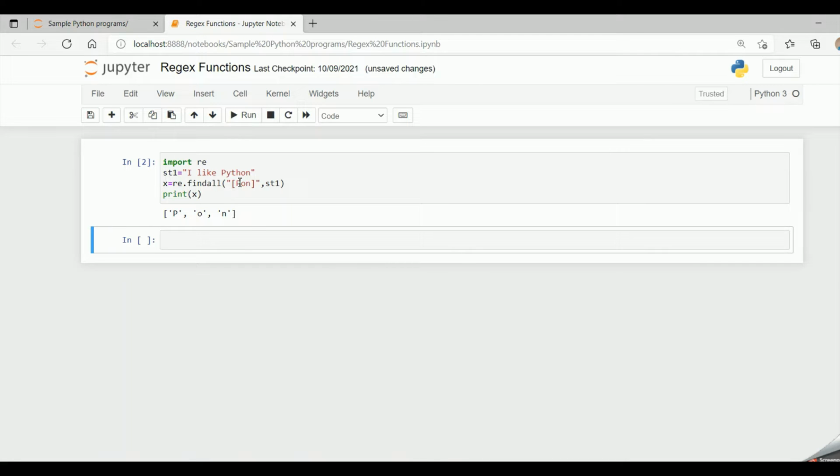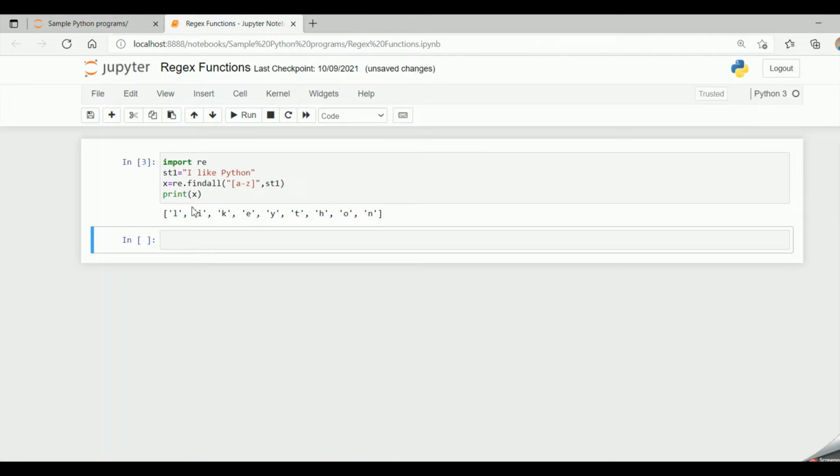Now if I give a range from a to z, it won't give the capital I because I've specified small a to z, and it won't give P either because it's an uppercase P. So leaving out I and P, it prints all the other characters that appear from a to z.